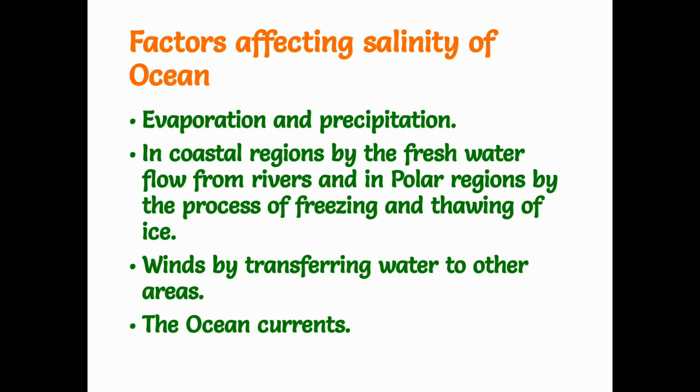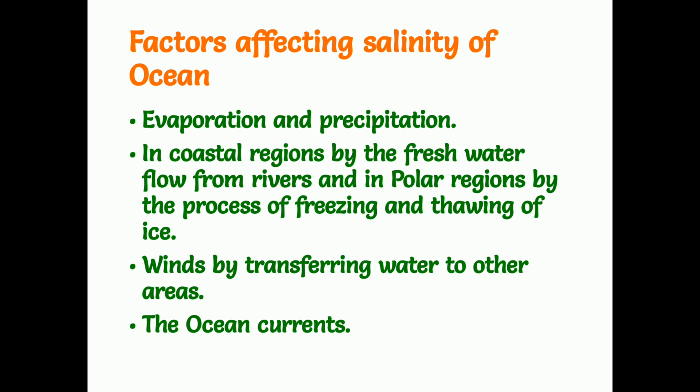And next one is precipitation. When it rains, rainwater is fresh water. It won't contain any salt in it. So when it rains, what will happen? The salts in the sea and ocean will decrease. Because when we take a half glass of salt water and mix the remaining half glass with fresh water, the salt content in that will decrease, in the same way.